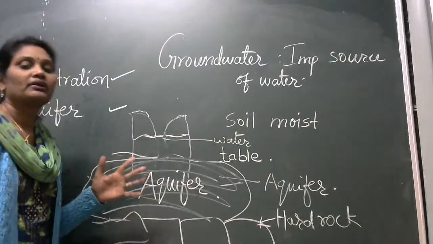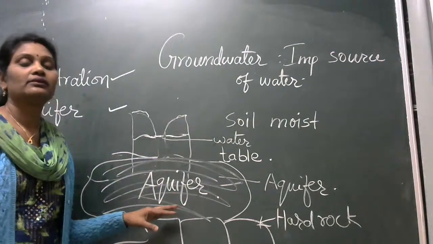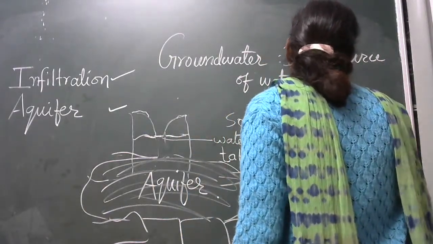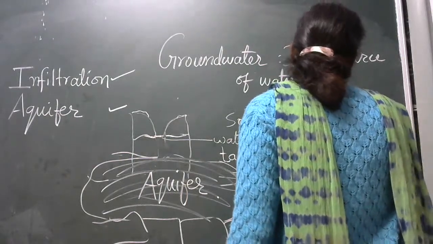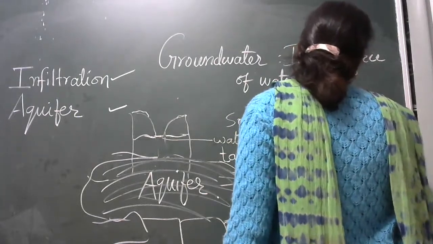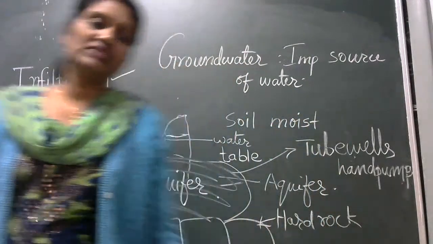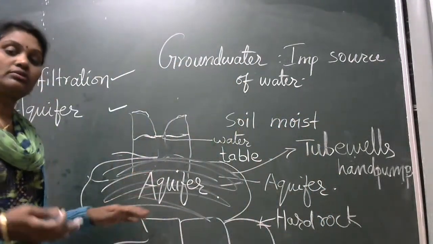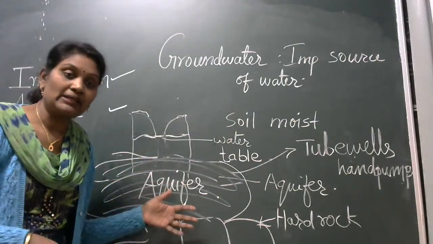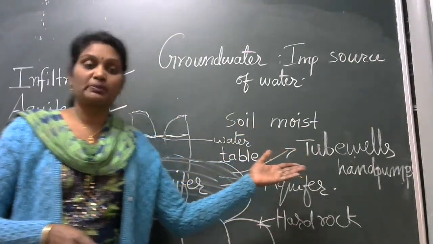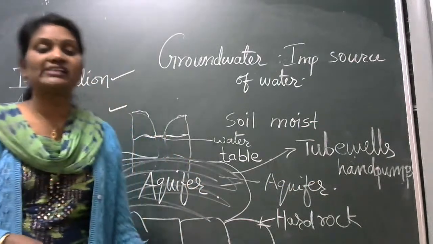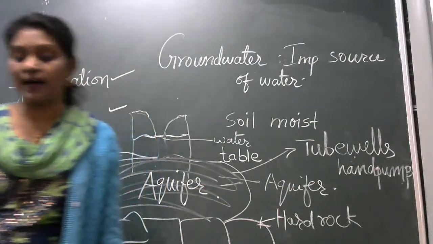So this water which is stored here can be used with the help of tube wells, hand pumps. तो परमानेंट जो एक स्टोरेज हमें मिल गया पानी का, that is aquifer. वहां से पानी हम निकाल सकते हैं for various purposes with the help of tube wells and bore wells, tube wells, hand pumps, etc.